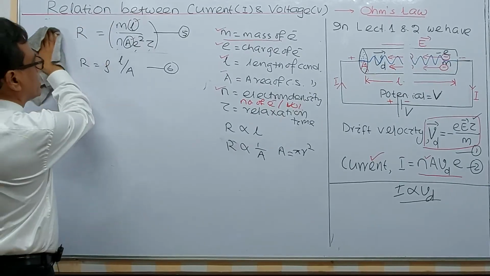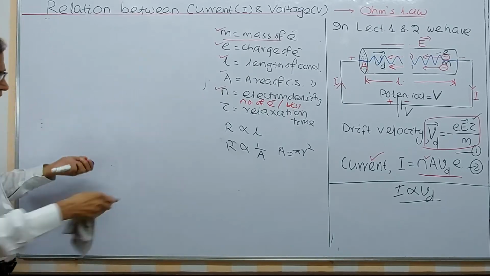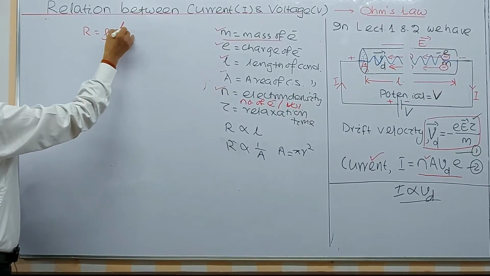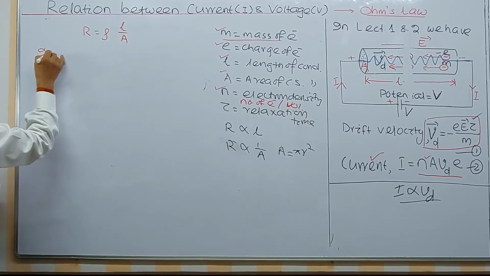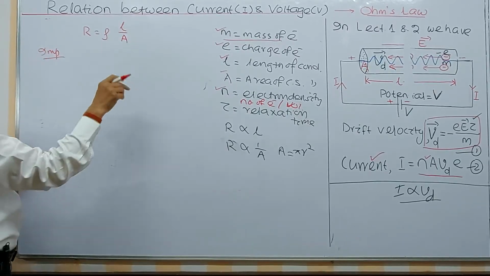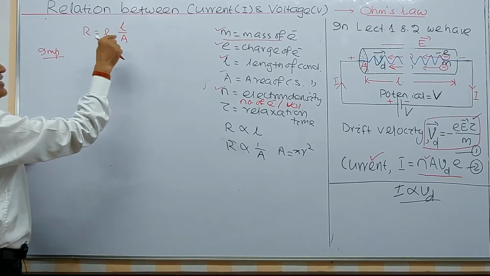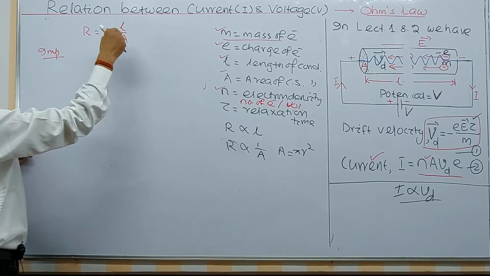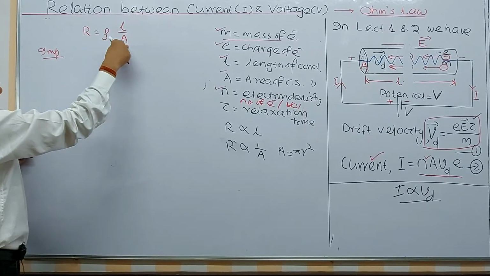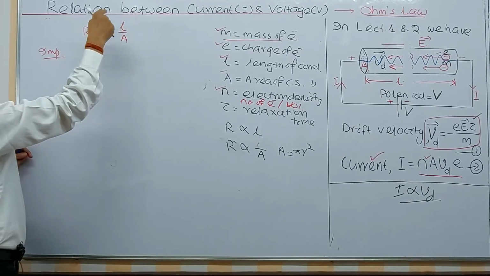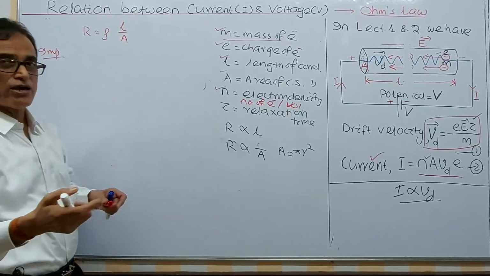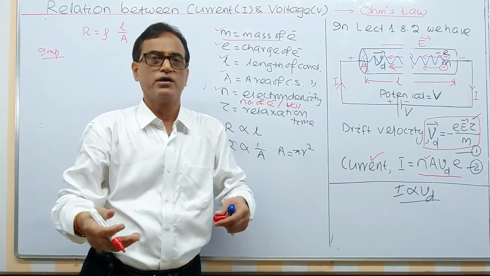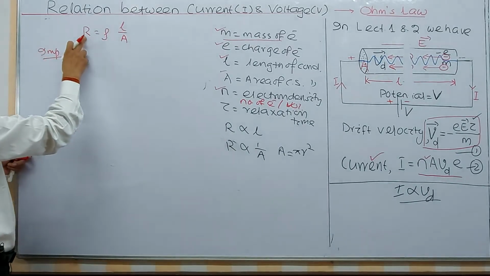You should remember this formula, R equals rho L by A. Let me tell you another important concept. Just now you considered keeping area constant. Keeping area constant, if length is doubled, resistance is doubled. Keeping length constant, if area is doubled, which means radius is doubled, the resistance reduces.